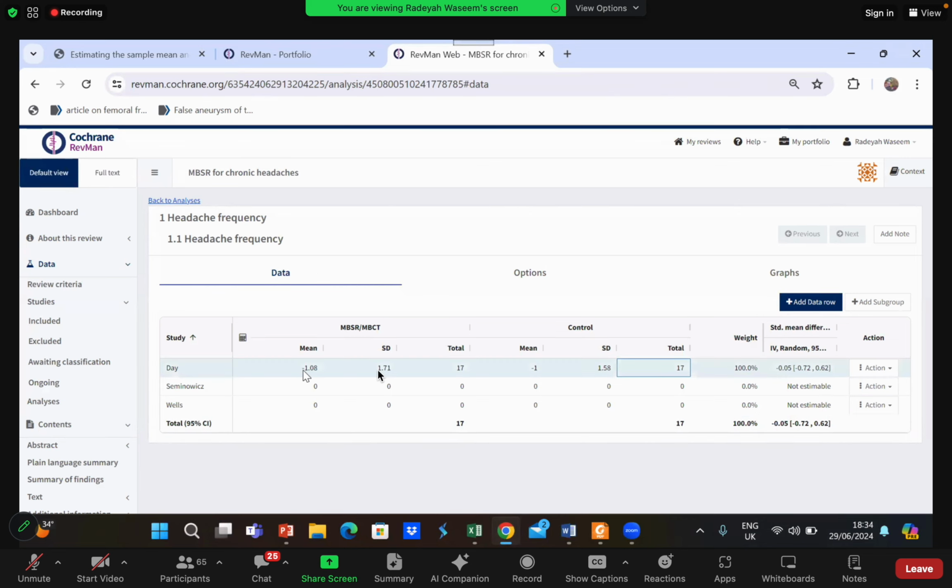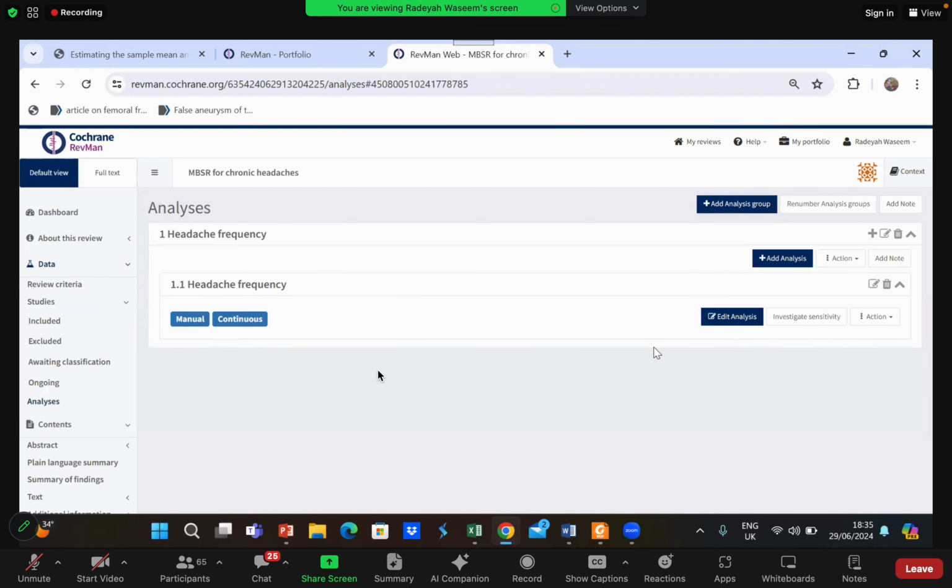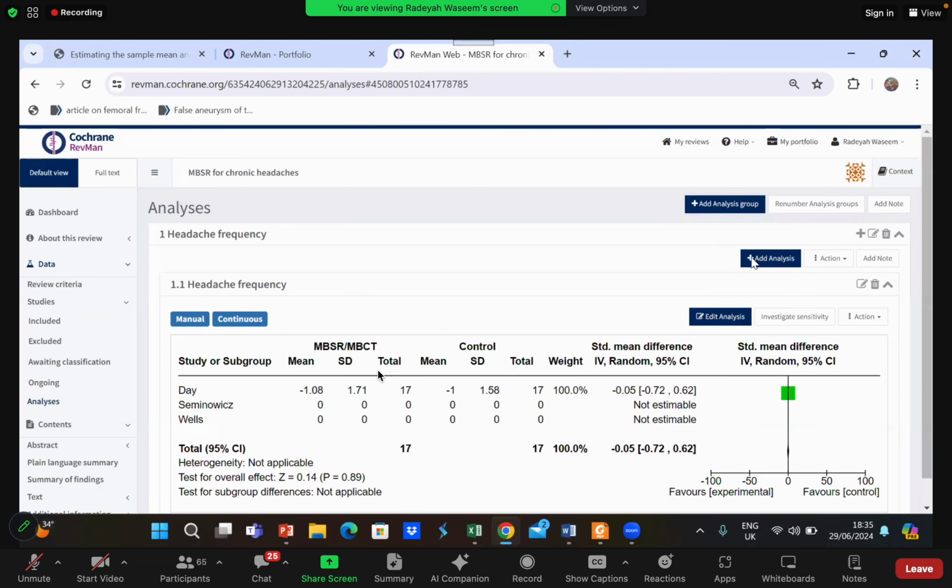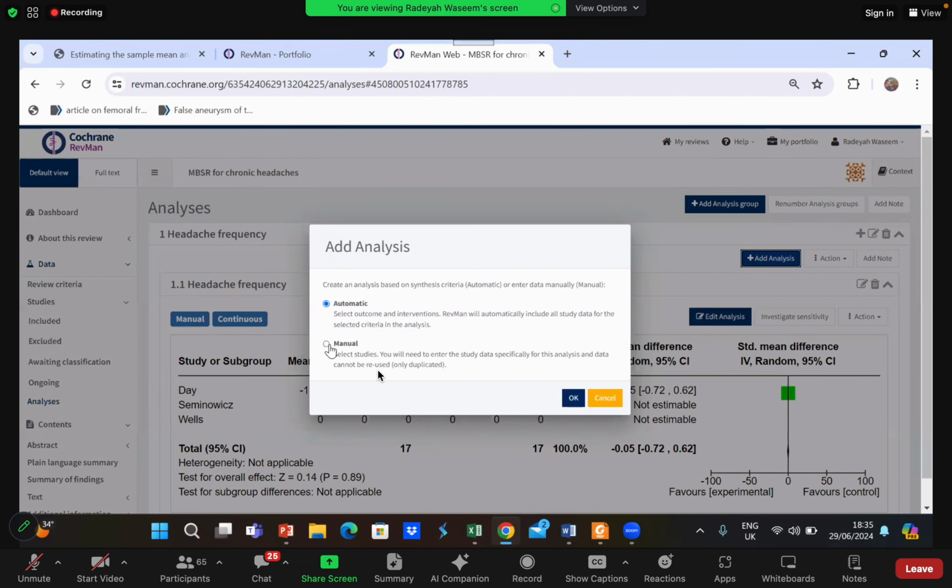I have entered the data for this study. For the rest of the two studies, I cannot enter the data directly because I do not have that data with me right now. So I will go back to the main analysis. Now listen to me very carefully. I will add another analysis, manual.